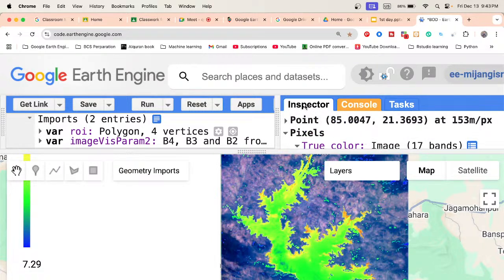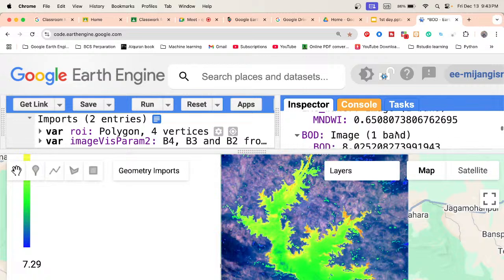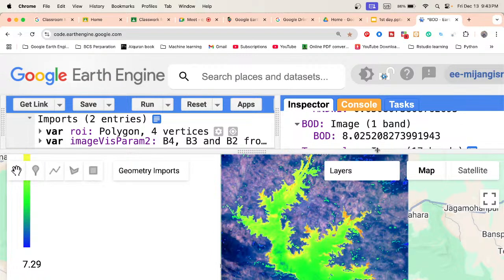So the Inspector tab mainly works for map querying results. You can add different types of maps, and then further check the value for a specific coordinate. Just click on this map, and it shows you the value for this coordinate. You can easily get it from here. So this is the process for the Inspector tab, which mainly works for map querying results.